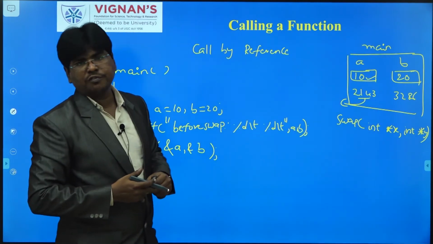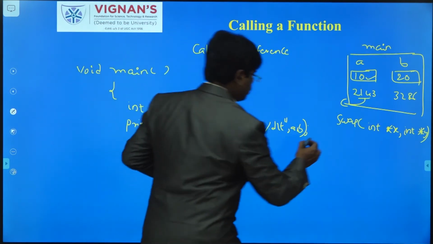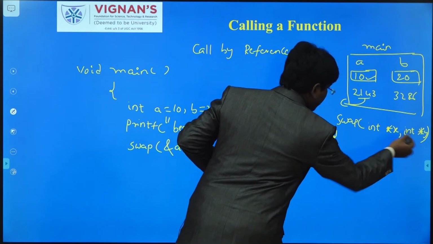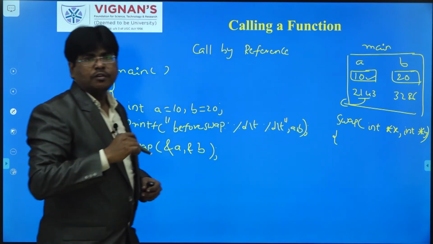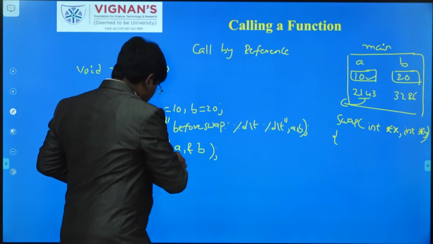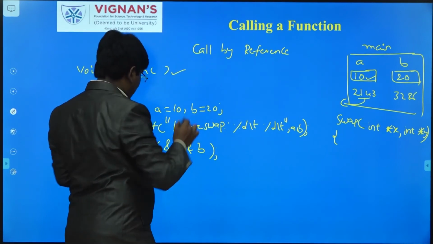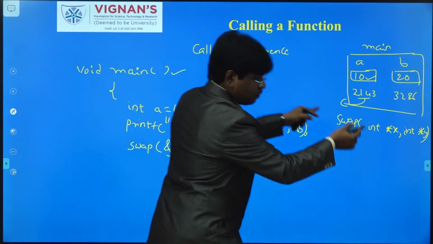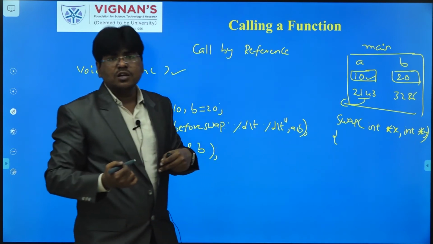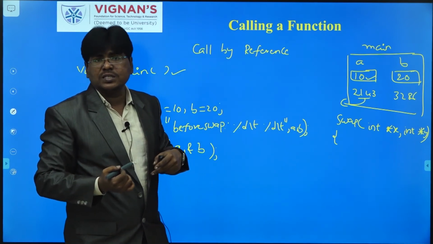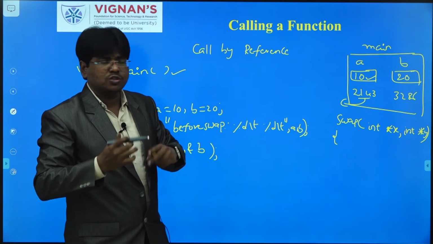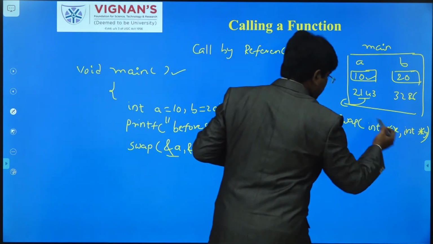Pointers. This is the function definition of a called function, swap. Why am I not declaring x, y here? Because instead of passing the values, the main function is passing the addresses. So addresses are coming. Normal variables cannot handle addresses, so we have to declare pointers. Here I am declaring the pointers.